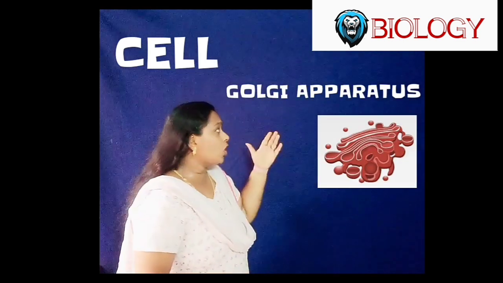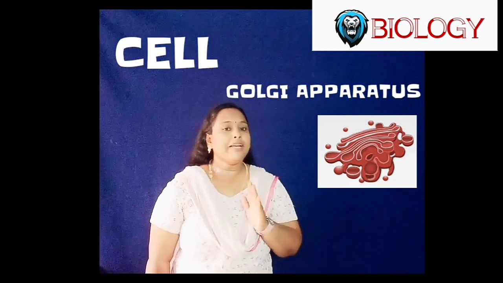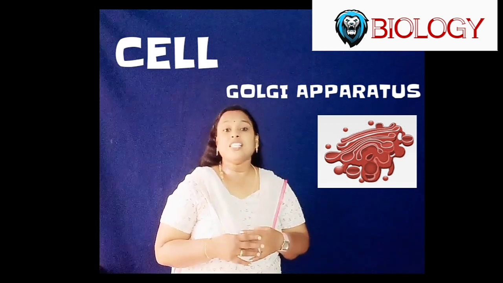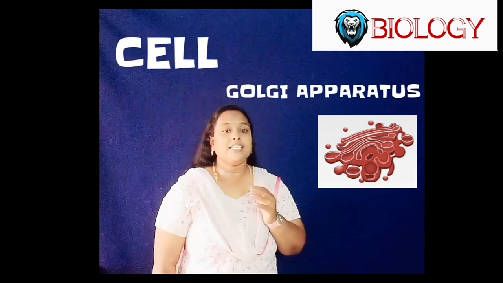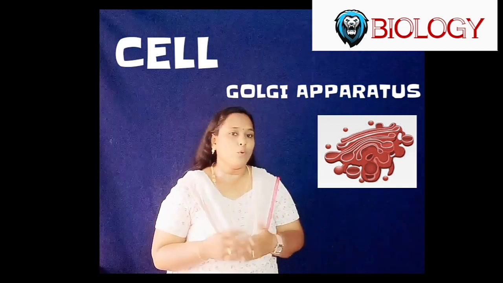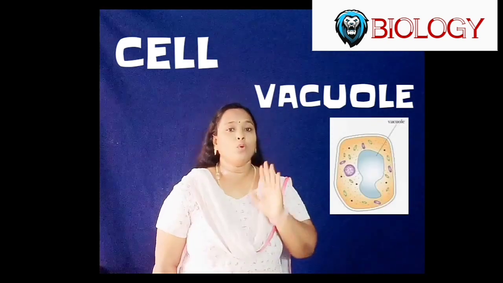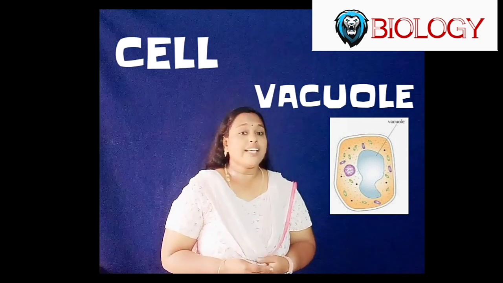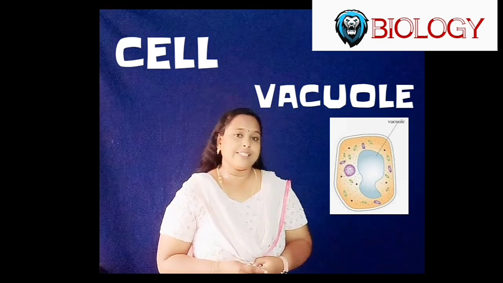Now coming on to the Golgi apparatus. This is one important cell organelle and it is made up of several membrane-bound fluid-filled sacs which are stacked together, and it is responsible for packaging and transporting of fats and proteins. It also helps in the formation of lysosomes. Next, about vacuoles. A vacuole is a fluid-filled space enclosed by a membrane and it stores excess water, useful minerals, pigments and many other substances.